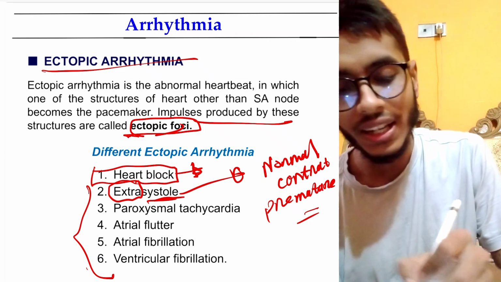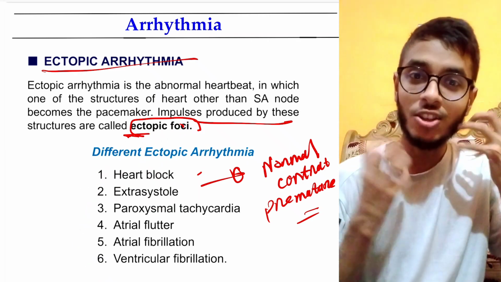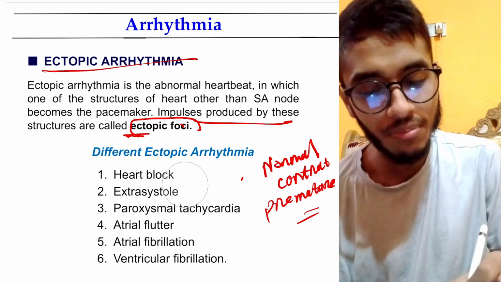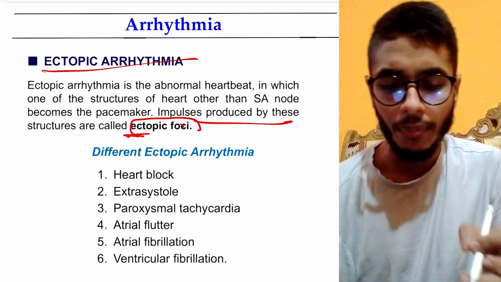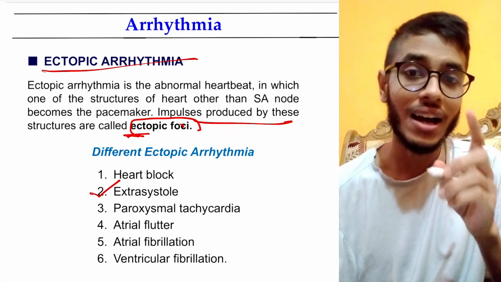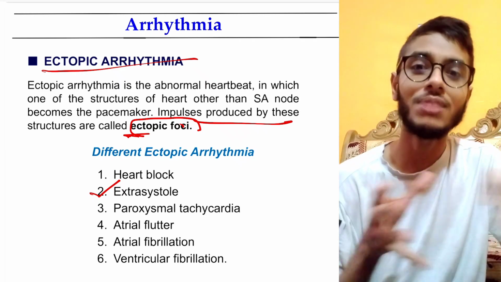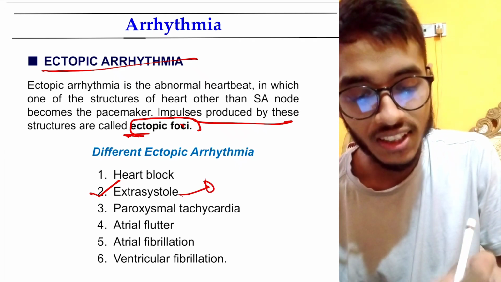It may be due to many causes like very much excitation or exhaustion, very much disturbed and exhausted. So it may occur in physiological and pathological conditions. But what is extrasystole? Premature contraction of heart. Normal contraction will occur, but before that a premature contraction is occurring, right? So that is causing extrasystole.